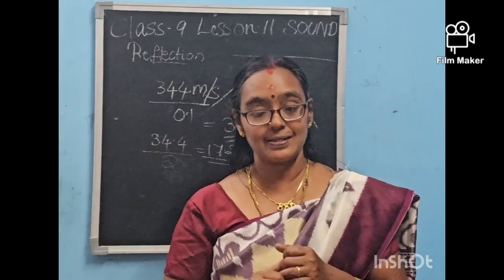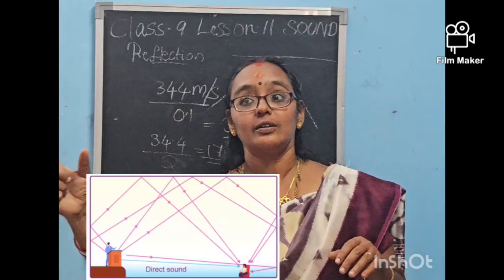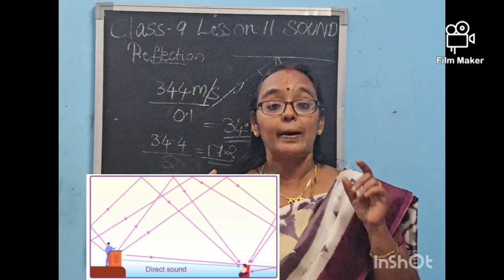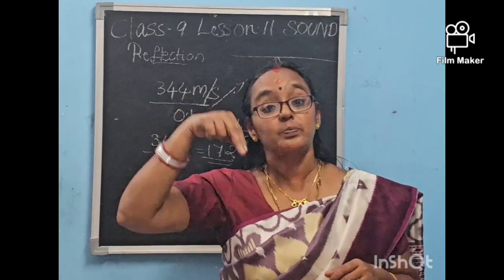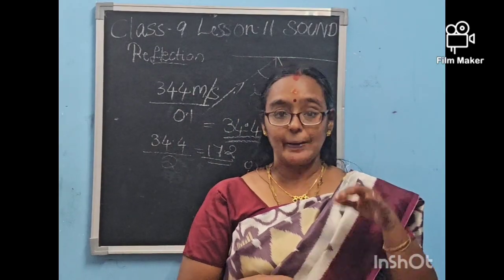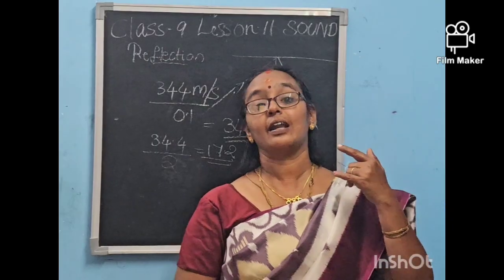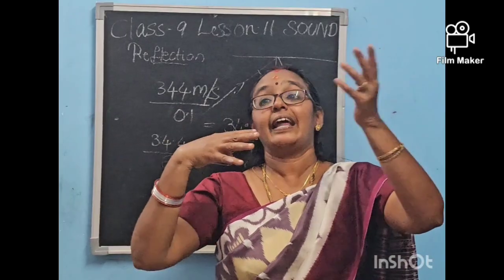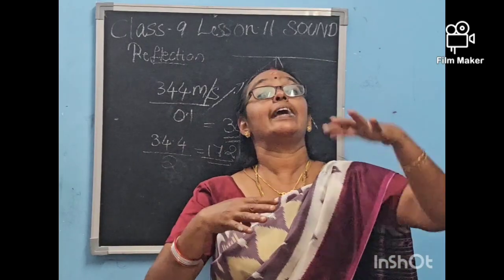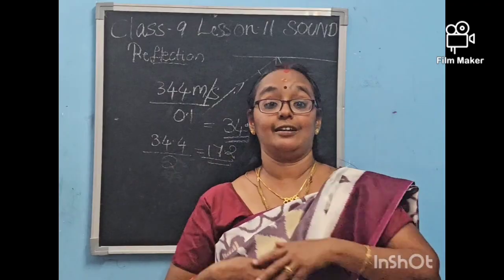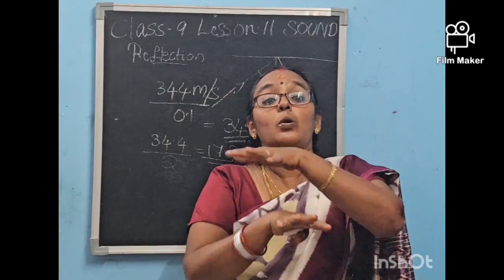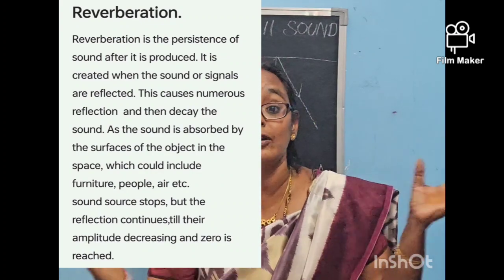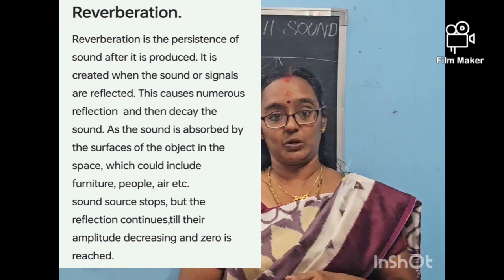The problem here is that the sound is reflecting back here also, but the time gap is very small. It is below 0.1 second. If the sound is heard again below 0.1 second, the brain is already persisting our sound. Again one more sound is coming, then again one more sound, reflected again and again. So overlapping of the sound happens, and whatever we have said will not be properly clear to us. That is reverberation of sound.